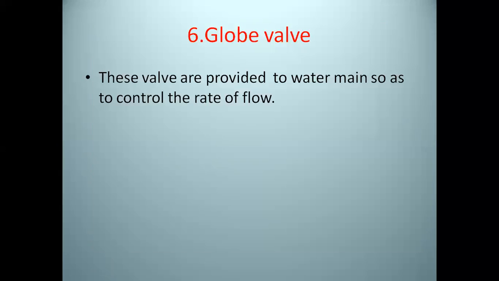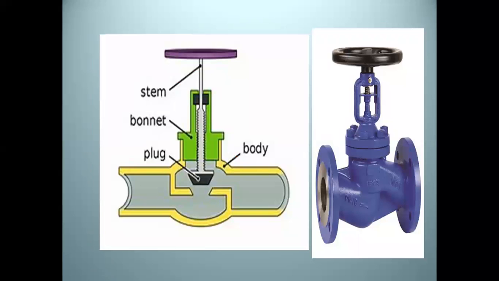After that, the last one is the globe valve. This valve is provided on the water main to control the rate of flow. See, this is the diagram of a globe valve. It has a stem, a bonnet, a plug and the body of the valve. To control the water flow or the rate of water, this valve is used.